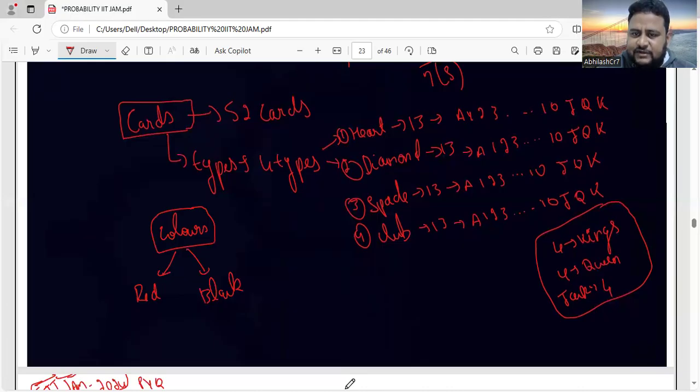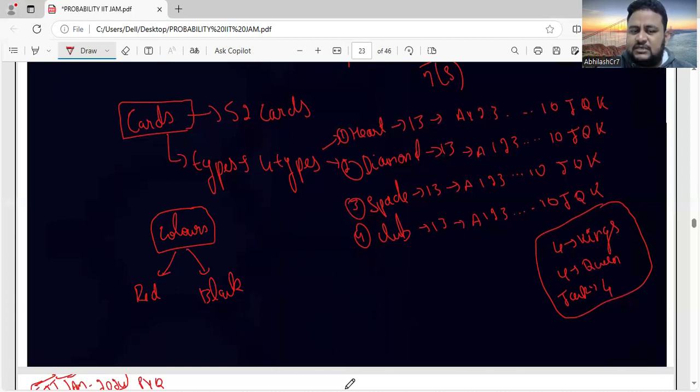Listen carefully to each and every word I'm saying. Spade has 13 cards and club has 13 cards. They are numbered A, 1, 2, 3, 4, 5, 6, 7, 8, 9, 10, Jack, Queen, King. So there are 4 kings, 4 queens, and 4 jacks, one each from heart, diamond, spade, and club. This is one of the classifications.